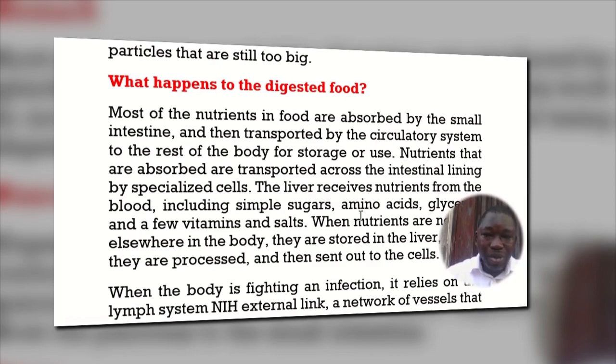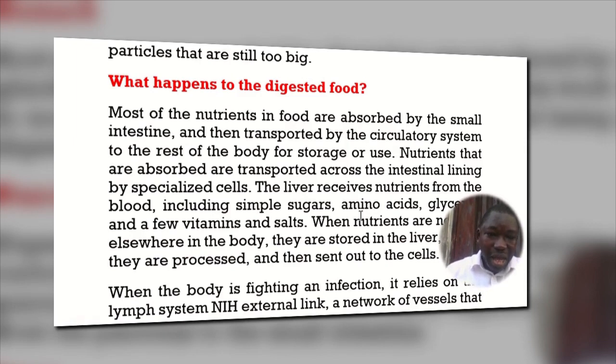So that is what happens to digested food. Food that is digested is going to be absorbed. Most of the nutrients in food are absorbed by the small intestine. Take note, it is the small intestine that does the absorption, and then the nutrients are transported by the circulatory system to the rest of the body for storage or use.